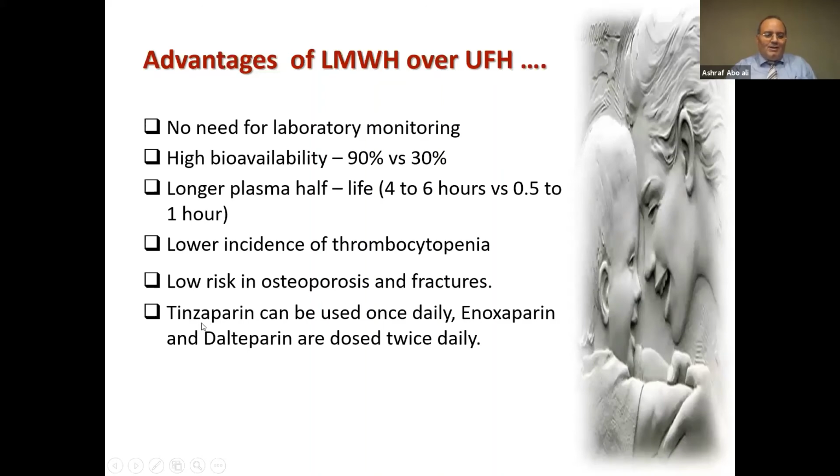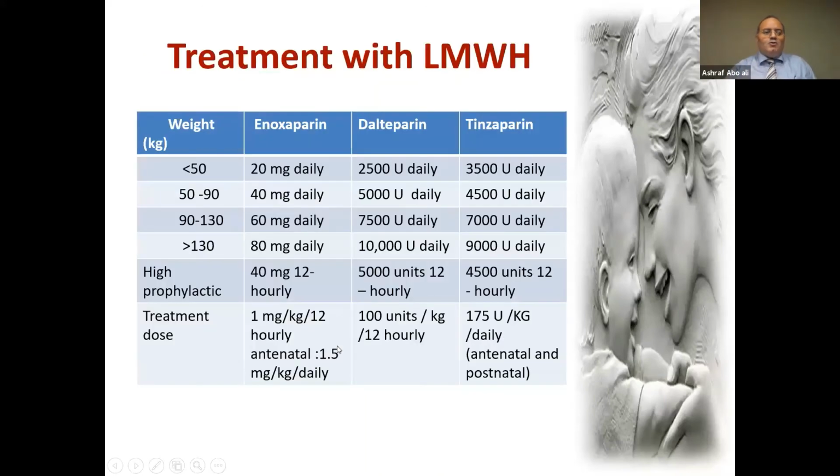A very important note: tinzaparin can be used once daily, while enoxaparin and dalteparin you may need to give twice daily because of the short half-life. This is the dose, we all know it, according to body weight, because we have variable body weight women in Egypt, so we should classify the patient according to body weight. This is the low risk prophylaxis. For the high risk prophylaxis, you should start with 40 twice daily. And we may use tinzaparin 4,500 units twice daily. And the treatment dose is 1 milligram per kilogram every 12 hours.